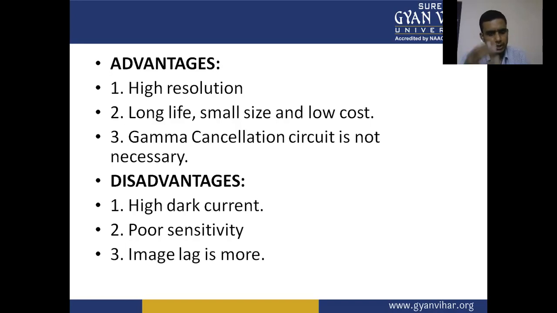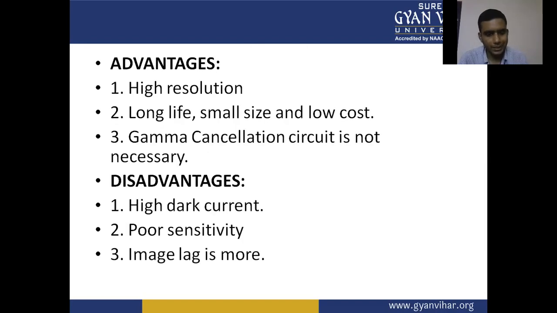And after discussing some advantages, we have some disadvantages of the Vidicon camera tube. High dark current: the dark current in the case of this Vidicon camera tube is very high. We have already discussed the dark current, when no signal is output, and the quality of image detected is low. Poor sensitivity. Image lag is more, so lagging of the image is more.